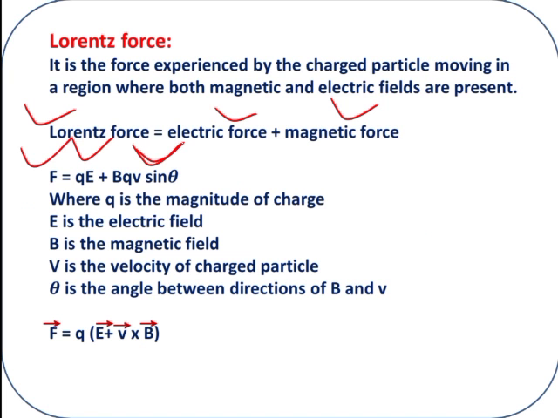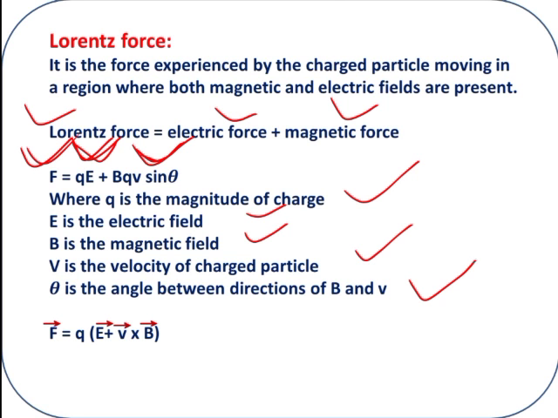Magnetic force we discussed. We know the electric force from the previous chapter, F is equal to qE. Substitute the values of electric force and magnetic force. The addition of these two is the Lorentz force, where q is the charge, E is the electric field, B is the magnetic field, v is the velocity, and theta is the angle between B and v.